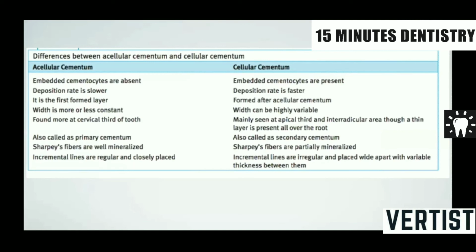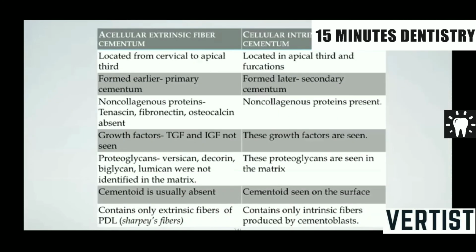Cellular and acellular cementum is basically because of the presence and absence of cementocytes. Deposition rate is faster in cellular cementum. It is formed after the acellular cementum, and can be highly variable. It is also called secondary cementum, and in this the Sharpey's fibers may be partially mineralized and incremental lines are irregular. They are more regular and more closely packed in acellular cementum, and this cementum is called the primary cementum. There are also differences between acellular extrinsic fiber cementum and acellular intrinsic fiber cementum.